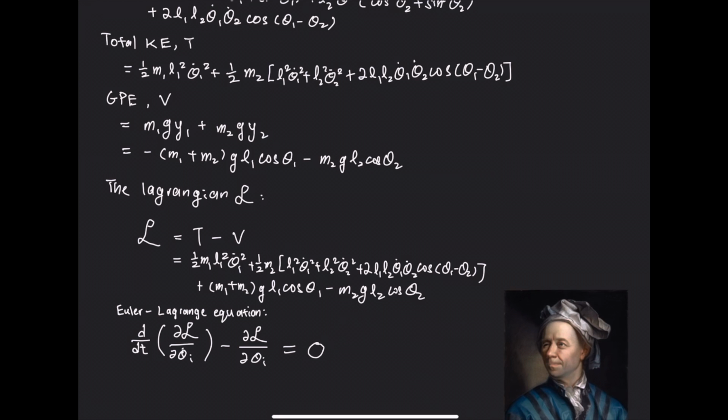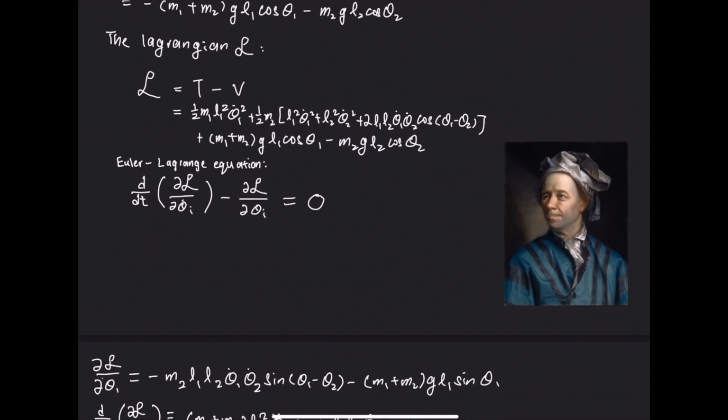Likewise, we can also derive the GPE of both the first and the second pendulum using the general formula mgh, where the GPE of the first pendulum is given by m1gy1, and the GPE of the second pendulum is given by m2gy2. Now, after we have found both the KE and the GPE, we can calculate the Lagrangian, which is based on the principle of least action. The Lagrangian can be calculated by taking the difference between the kinetic energy, T, and the gravitational potential energy, V.